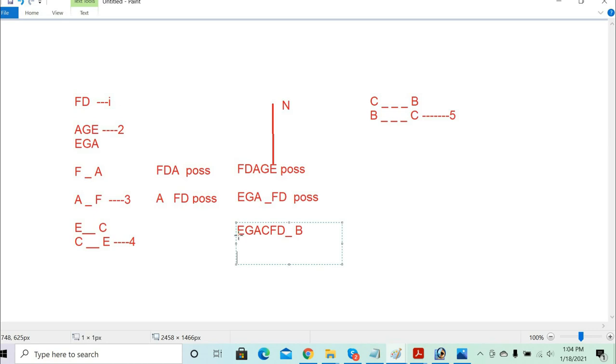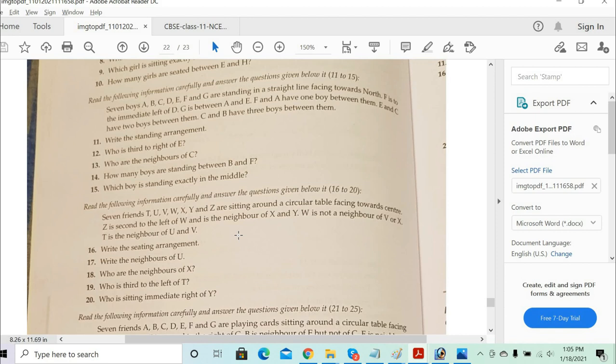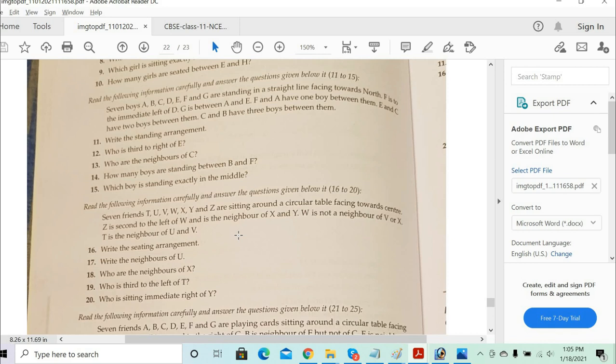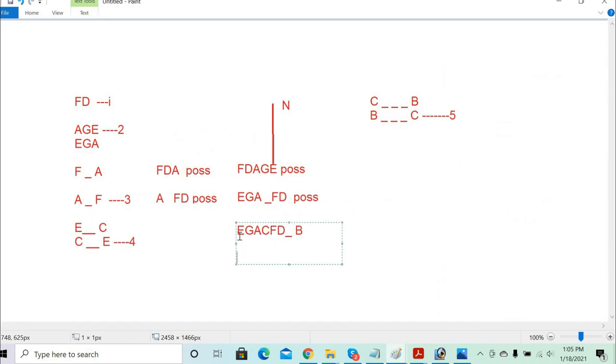Which is the other element? So between C and B, which is left now? C and B have the three boys left.